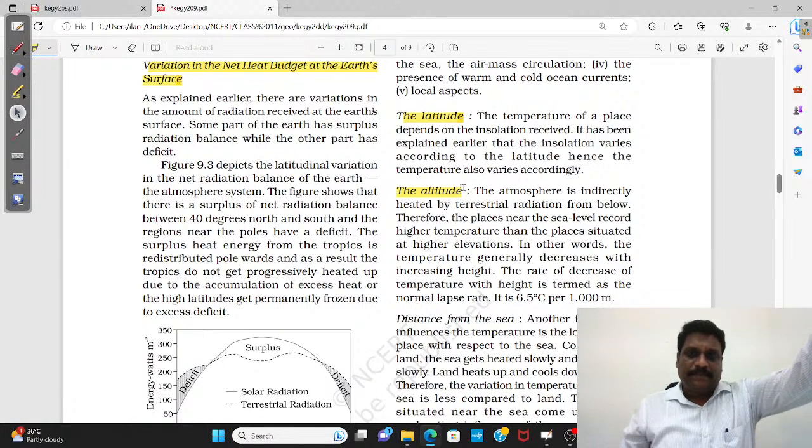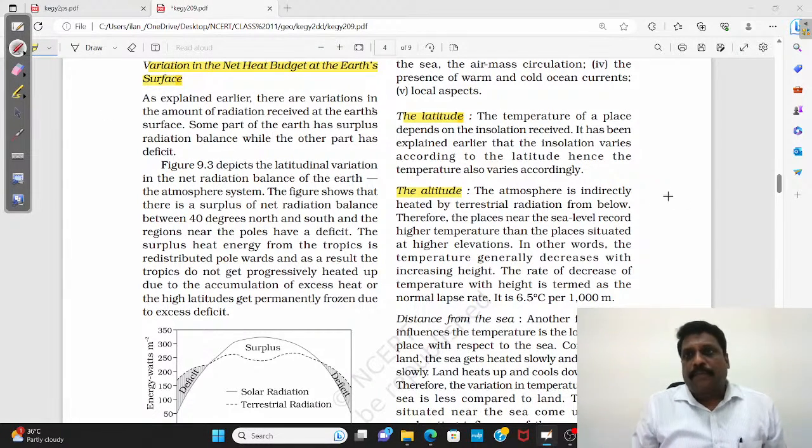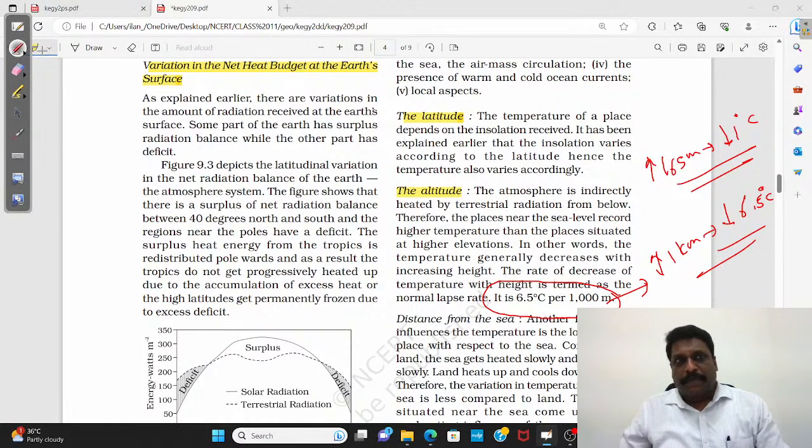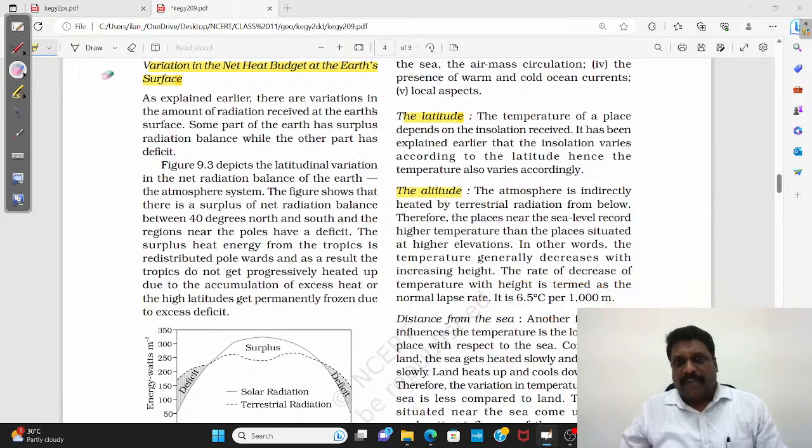Normal lapse rate. Already we have seen it. See, for example, NCERT, if you remember, it is given that if you increase the height by 165 meters, temperature goes down by 1 degree centigrade. But see, here in the same NCERT, what exactly they have given: for every 1 kilometer you increase, temperature comes down by 6.5 degree centigrade. Okay, right. Fine, my dear friends. Now, altitude plays a very important role.